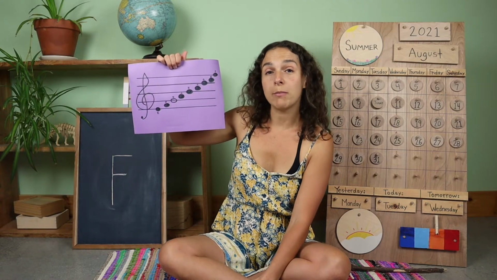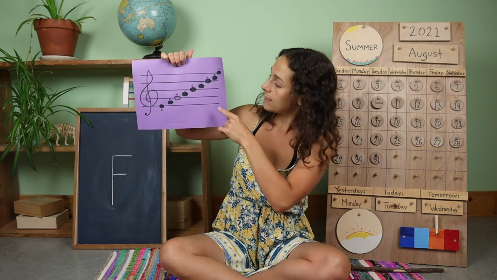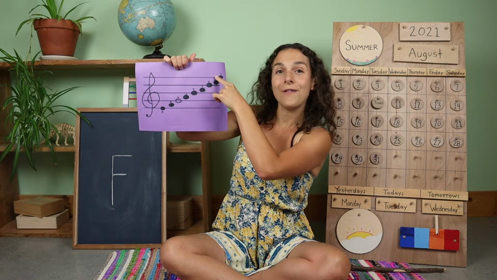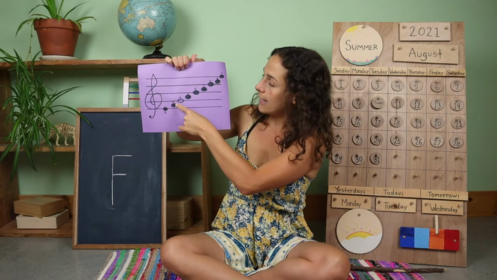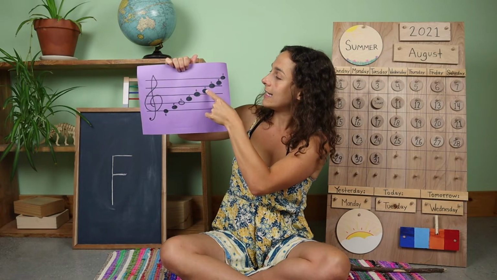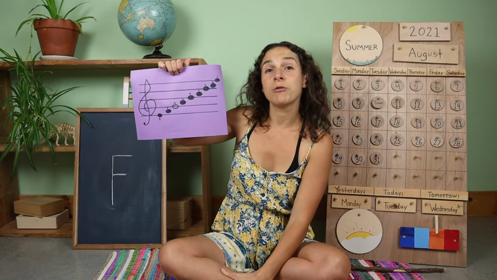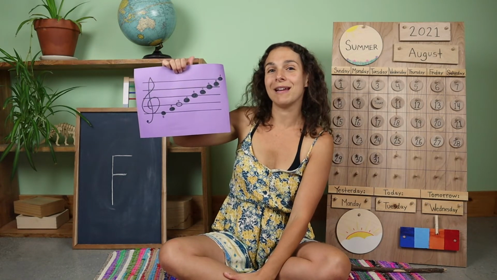This is called the treble clef, and it's made up of 5 horizontal lines. 1, 2, 3, 4, 5. Now each of these circles, E, F, G, A, B, C, D, E, and F represent a note or a specific sound to make using an instrument.